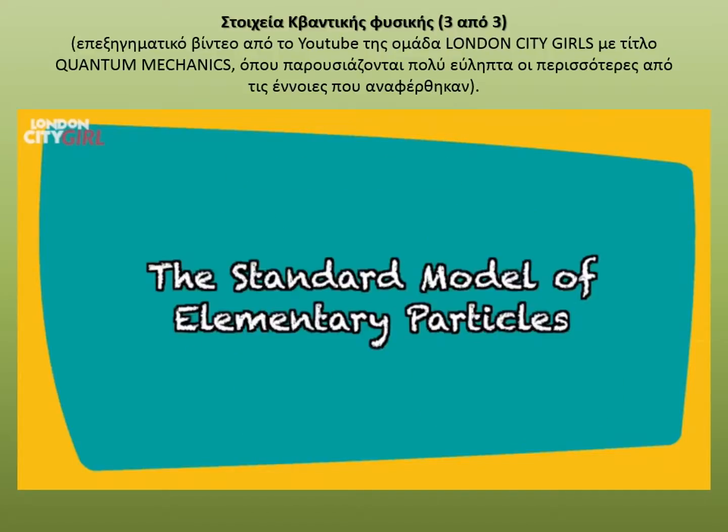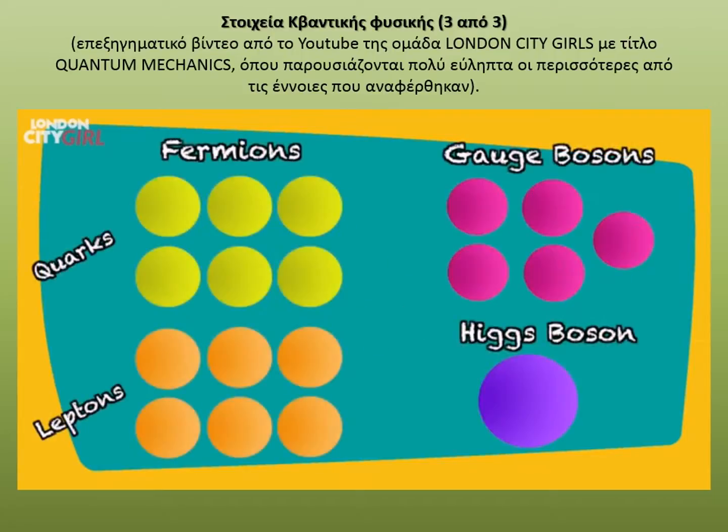The standard model of elementary particles. The standard model of elementary particles describes how all the elementary particles and forces in the universe behave apart from gravity. How gravity works in the quantum realm is actually not very well understood.